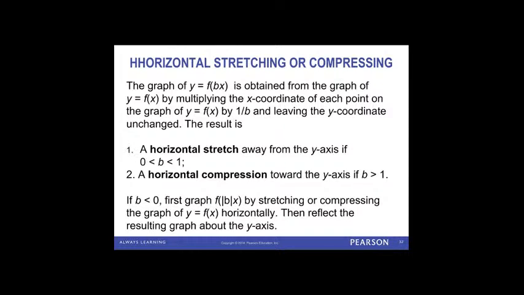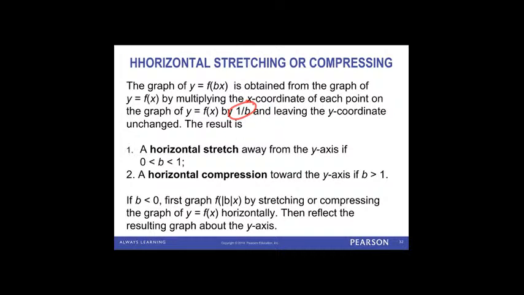So similarly, if we multiply the outside and it causes either a vertical stretch or compression, then this next part is what happens when we multiply the inside by a number, right? Let me read this one. It says the graph of f of b times x is obtained from the graph of f of x by multiplying the x coordinate of each point on the graph by 1 over b, right? So we're multiplying each x by 1 over b and leaving the y coordinate unchanged.